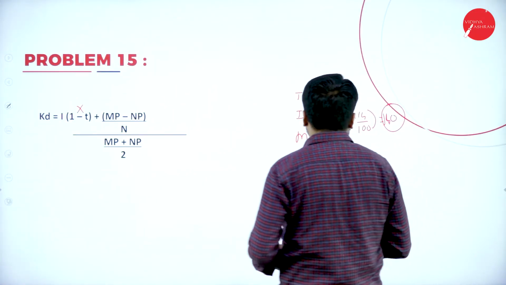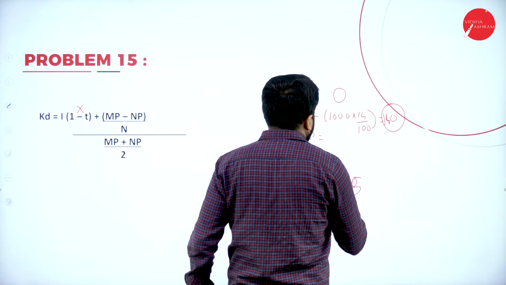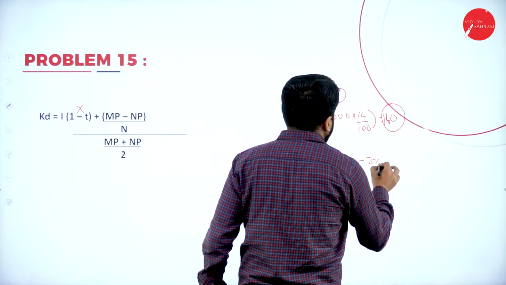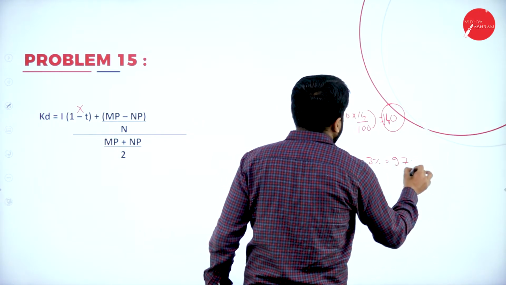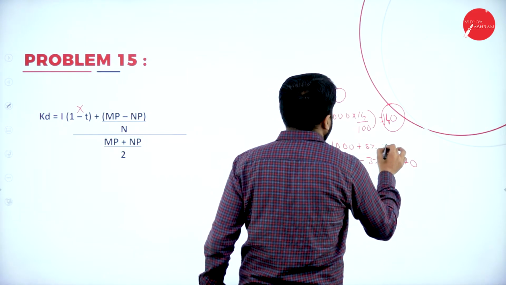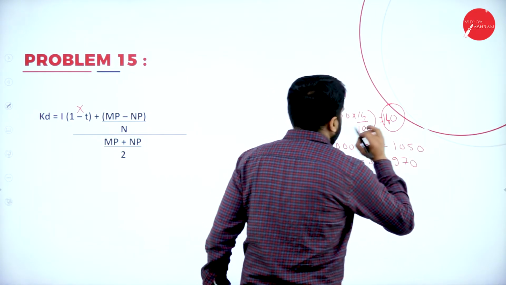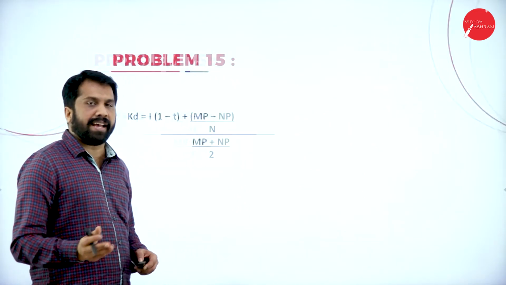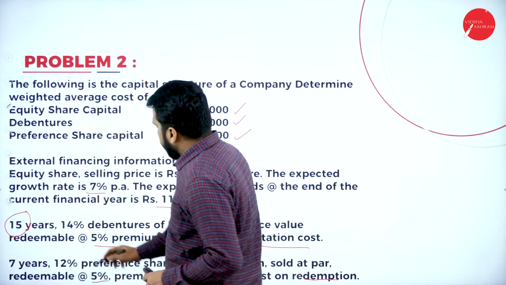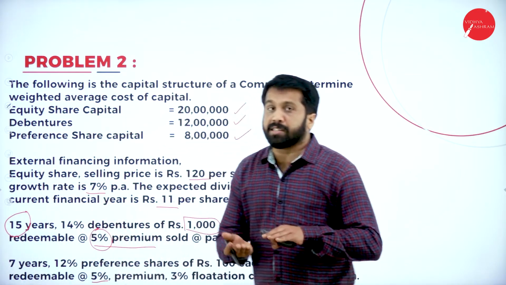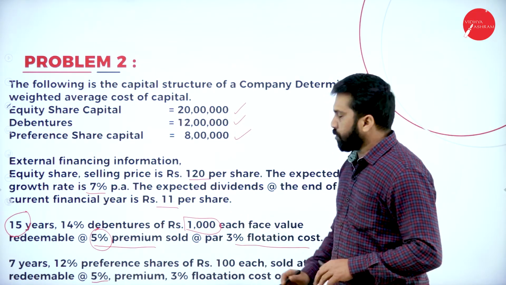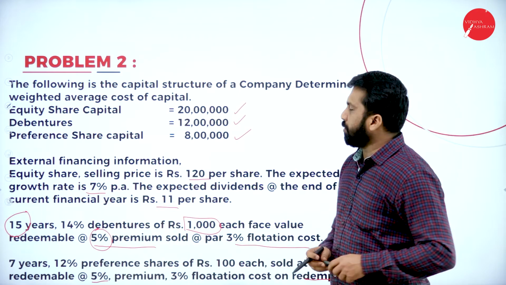So, simple calculation. Net proceeds: 1000 minus 3% flotation, it will be 970. Market price: 1000 plus 5% premium, it will be 1050. Hope you understood. Again, I'll go back to your question. They have mentioned redeemable at 5% premium, you are supposed to add, and 3% flotation cost for sale, you have to minus. Hope you understood.